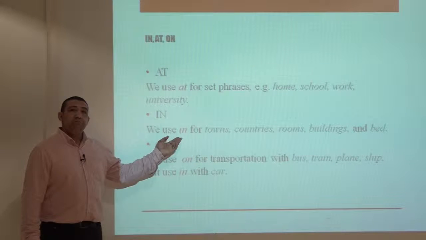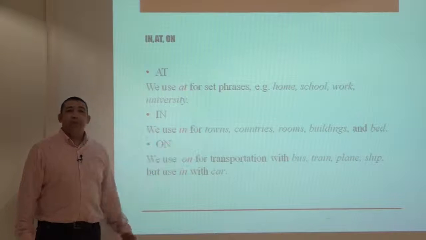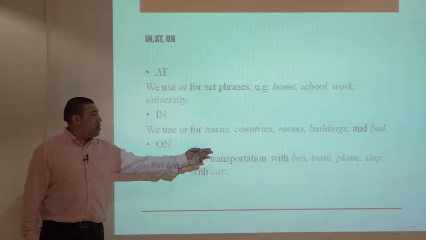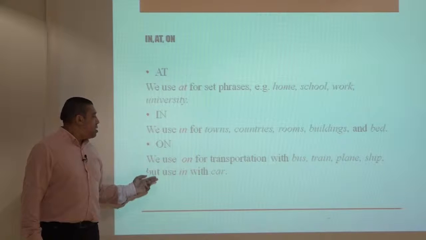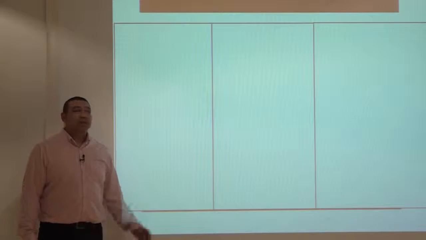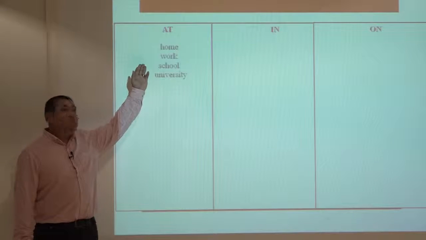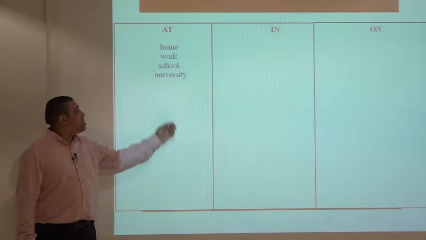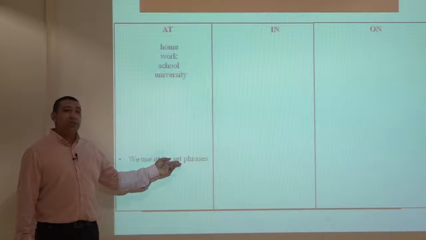For example, in Istanbul, in Ankara, in bed. We use on for transportation with bus, train, plane, ship, but we use in with car. As this table shows, we use at with home, work, school, and university. We use at for set phrases.